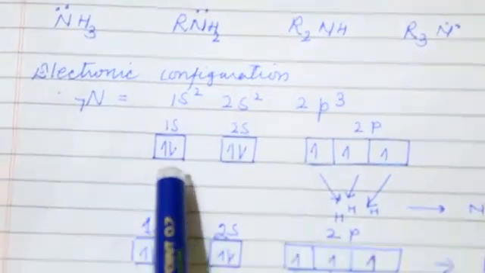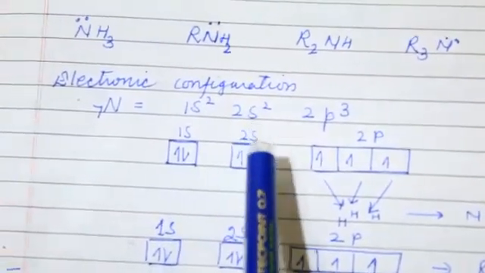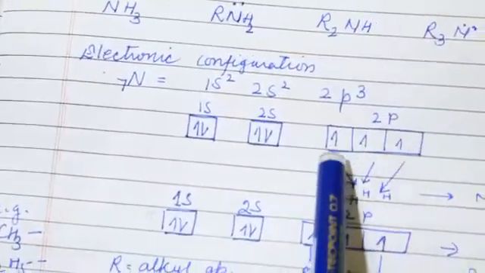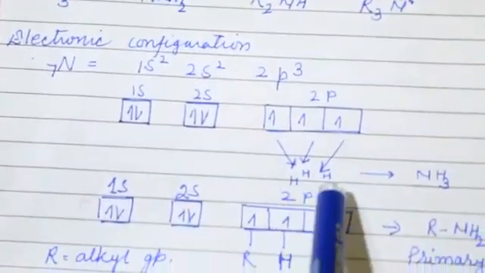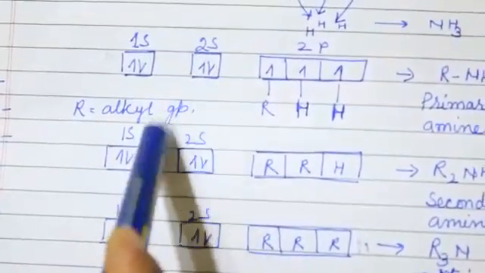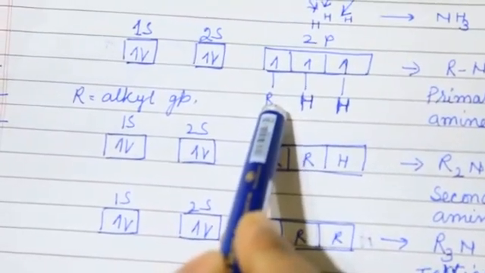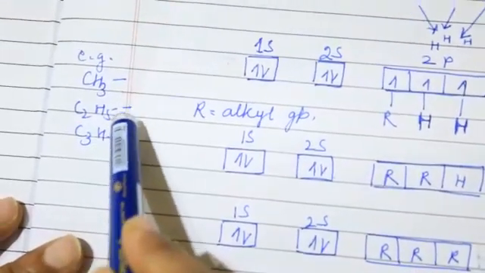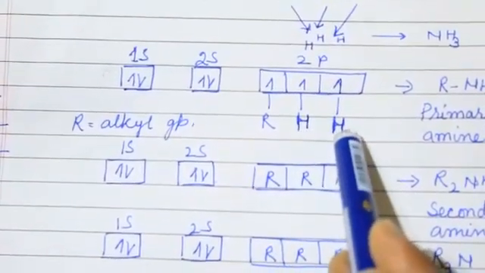If we follow the orbital method, then 1s2 is fully filled, 2s2 is also fully filled, and the valence shell, the last shell, that is 2p, is incompletely filled. So it is completed by 3 H atoms and forms ammonia. But in organic chemistry, in these three orbitals, one orbital is filled by an alkyl group. Alkyl group may be methyl, ethyl, or propyl, and the rest of the two orbitals are filled with hydrogen.